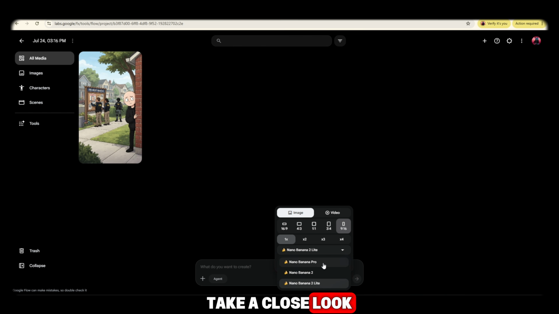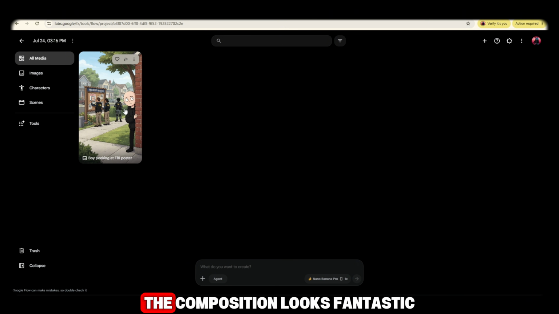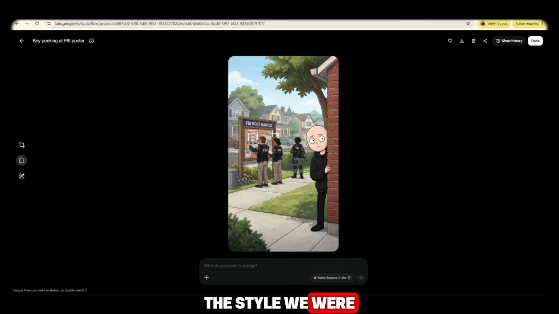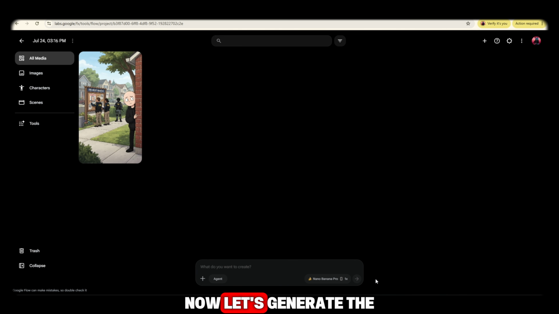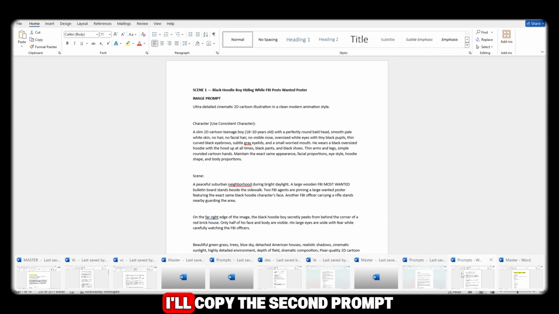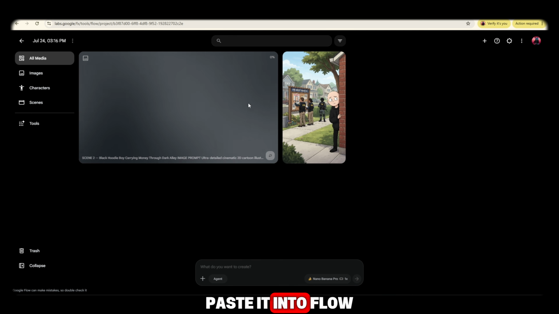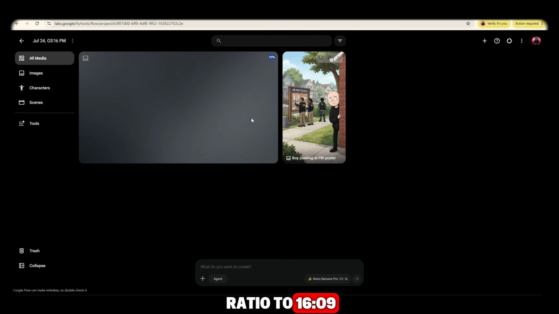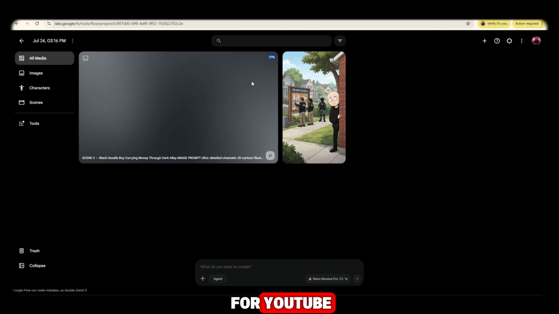Take a close look. The quality is incredibly clean, the composition looks fantastic, and the Stickman design is exactly the style we were aiming for. Now let's generate the second image. I'll copy the second prompt, paste it into Flow AI, and this time I'll change the aspect ratio to 16:9 since I'm creating videos for YouTube.